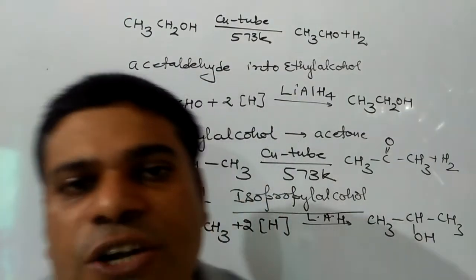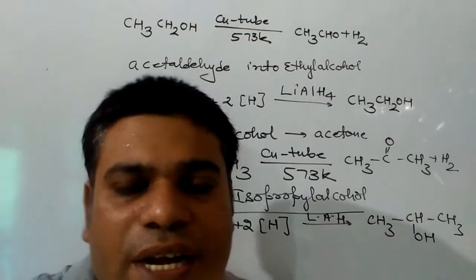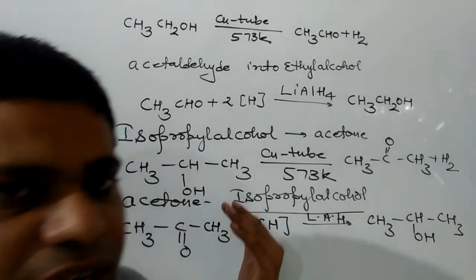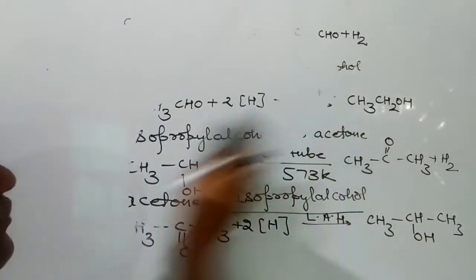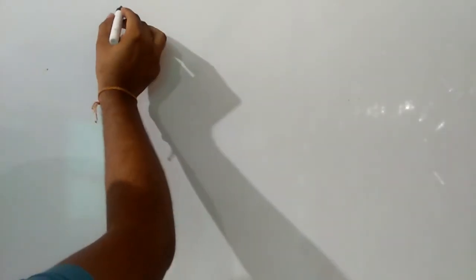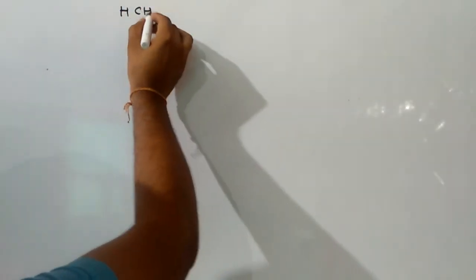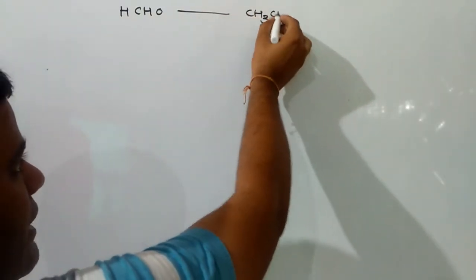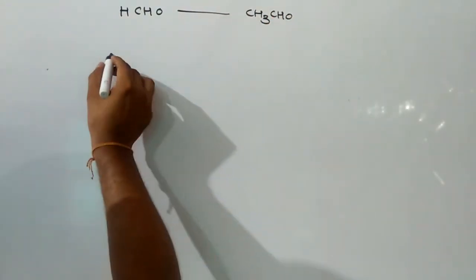Alcohols can be changed into aldehyde or ketone, and ketone and aldehyde can be changed into alcohol, depending on the reducing agent or the substance through which we are passing them. Next conversion might be, that is also a very important one, and we have already discussed it: convert formaldehyde into acetaldehyde.